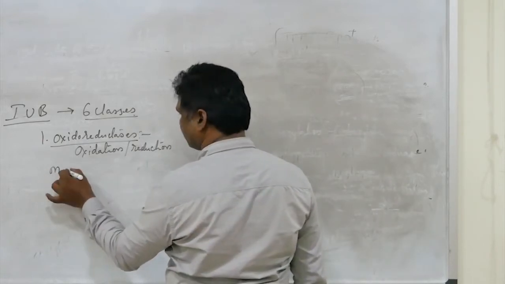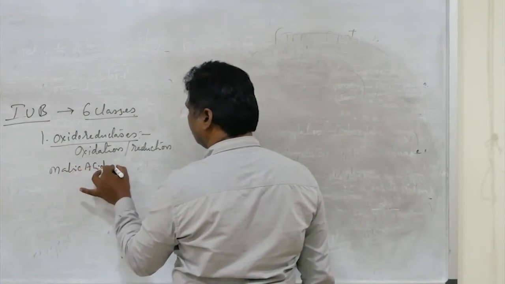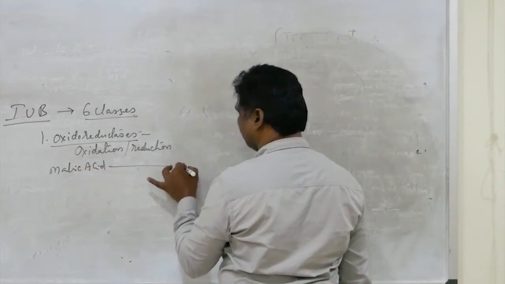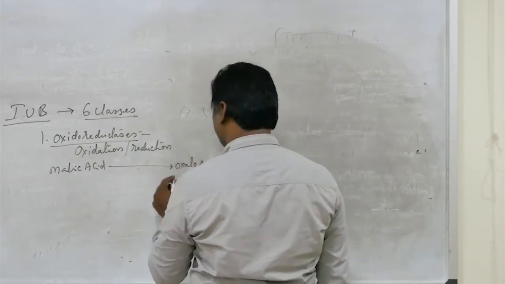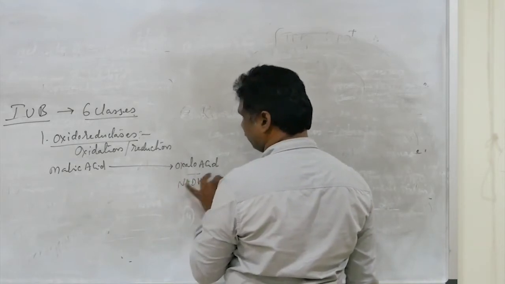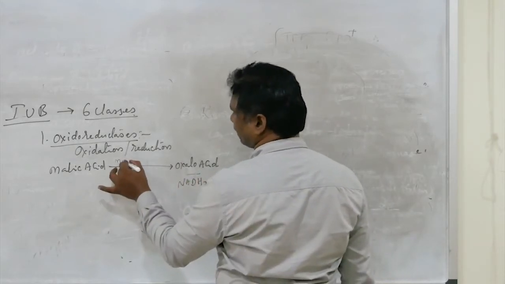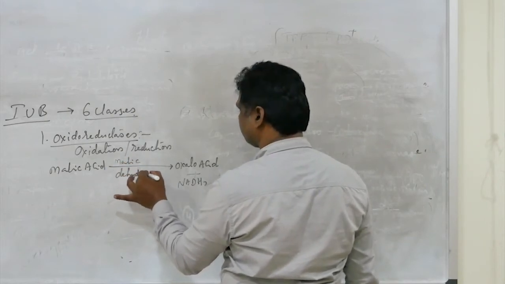Loss of hydrogens is also oxidation. Malic acid is converting into oxaloacetic acid, with the help of NADH2 formed, in the presence of the enzyme malic dehydrogenase.